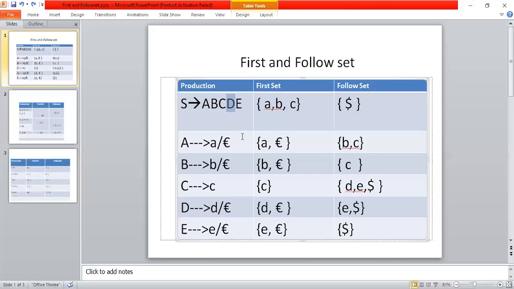Then last one, follow of E. The follow of E is nothing but the follow set of E. After E, here we don't have any symbol. So directly E follows S. So what is the follow of S? Dollar. Therefore, the follow set of E is dollar. So this is about the calculation of first and follow set for given productions.